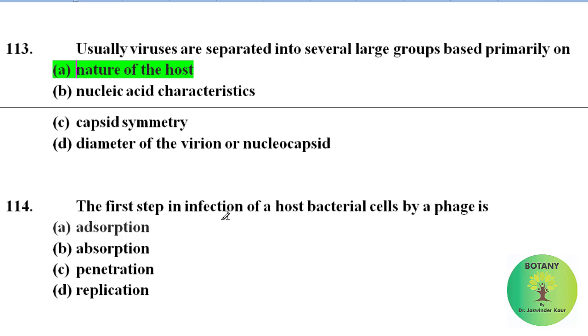The first step in infection of a host bacterial cell by a phage is adsorption, absorption, penetration, replication. Correct answer is adsorption. The first step in the infection of a host bacterial cell by a phage is adsorption.